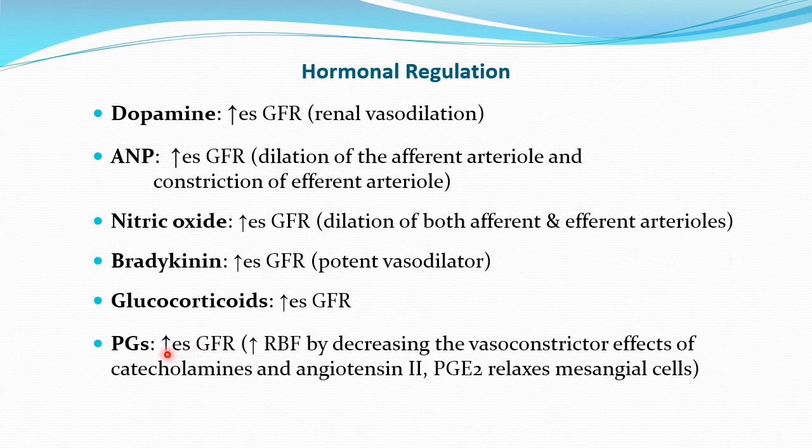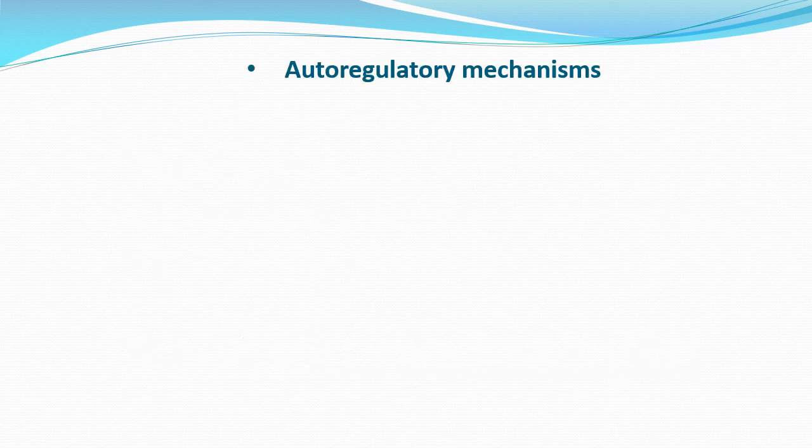Okay. Then the prostaglandins, they will increase the GFR. Basically they are increasing GFR by increasing the renal blood flow, by decreasing the vasoconstrictor effect of the catecholamines and the angiotensin 2, and also the prostaglandin will relax the mesangial cells, so that will again help to increase the GFR. So these are the hormones that will regulate the GFR. Then the most important is the autoregulatory mechanism.